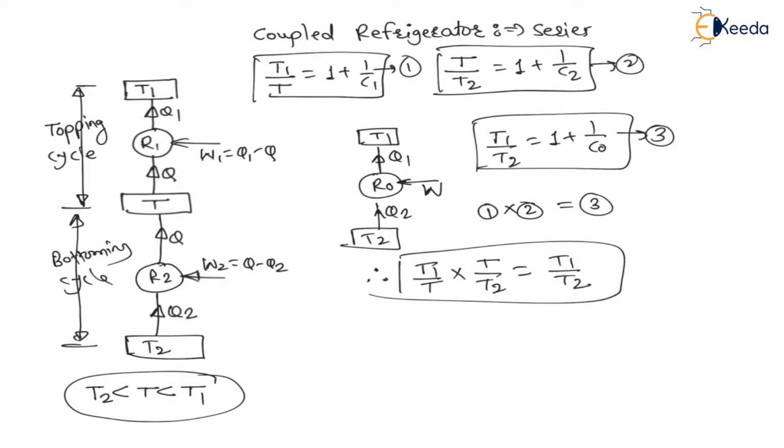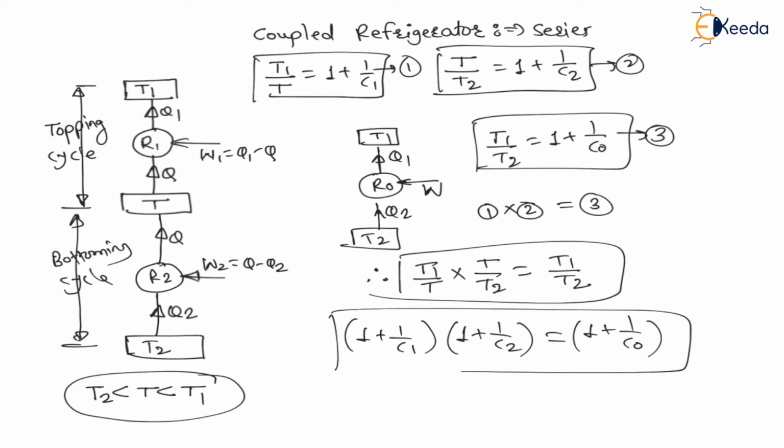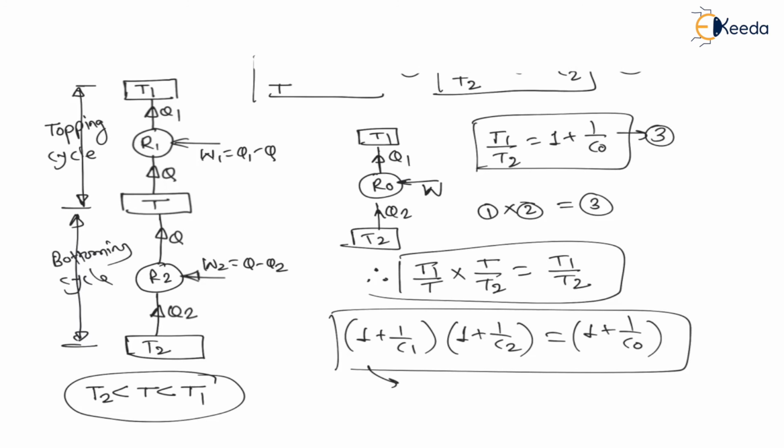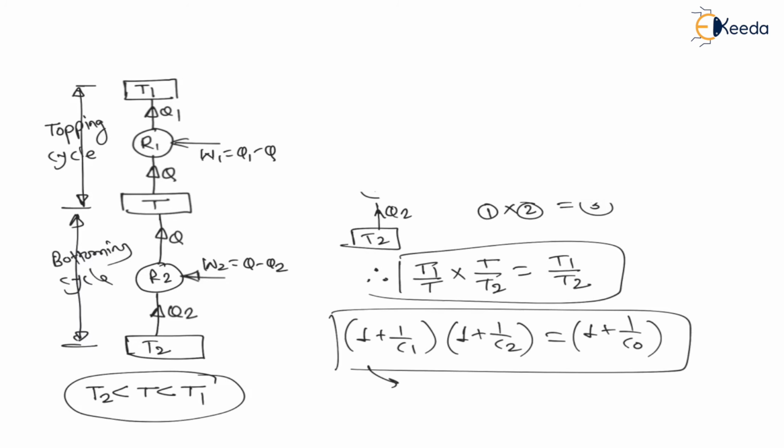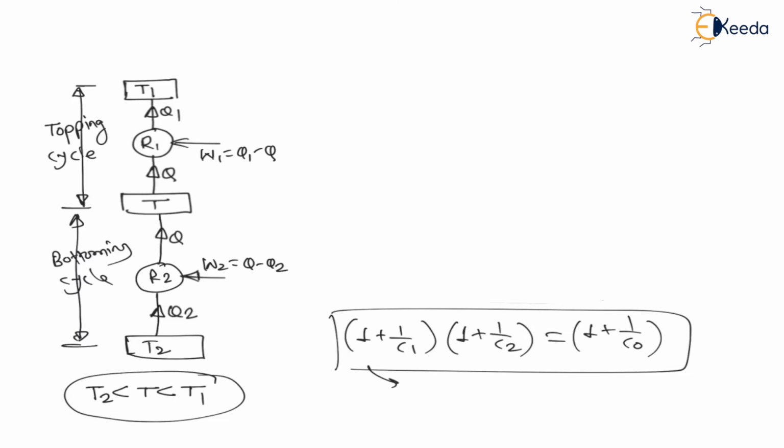Therefore, as I am multiplying the left sides, I can multiply the right sides also. Therefore, T1 by T is 1 plus 1 upon C1, T by T2 is 1 plus 1 upon C2, and T1 by T2 is 1 plus 1 upon C overall. This is how we can calculate the overall COP of a coupled refrigerator. Now here, for analysis purposes, I have considered that there are two refrigerators, that is, a topping and a bottoming cycle.